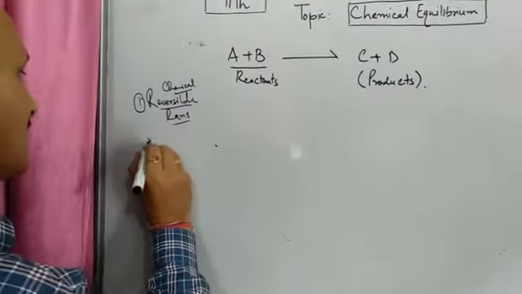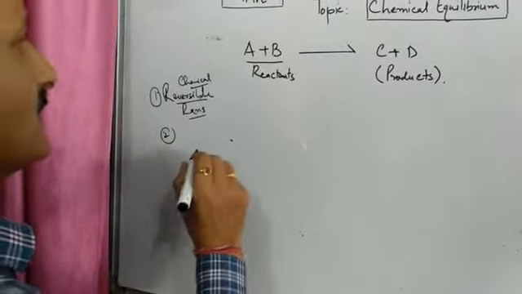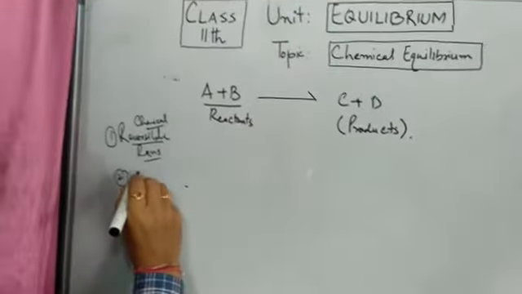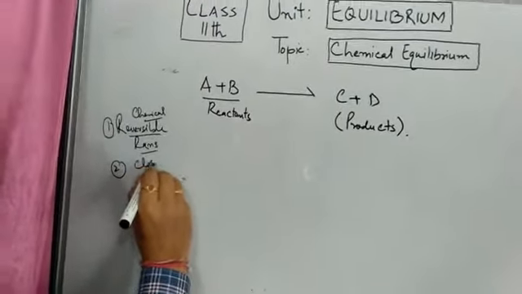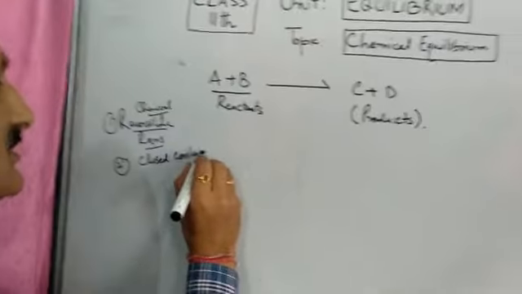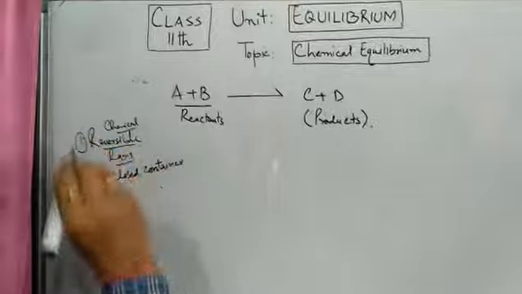The second condition which is very important is that the reaction will have to take place in closed containers. So these are two very important conditions for achieving chemical equilibrium.